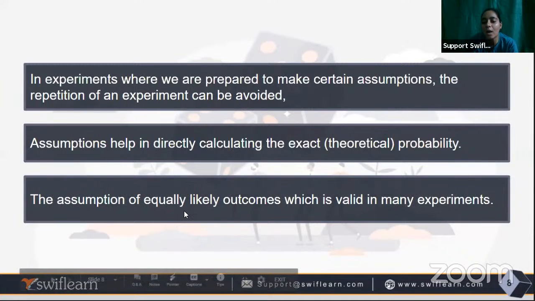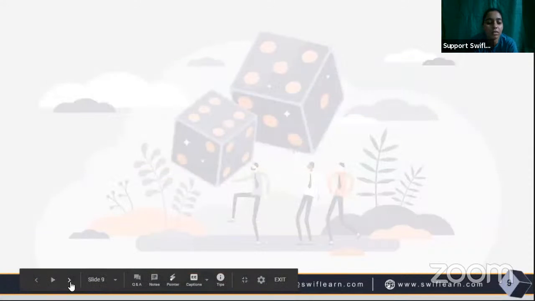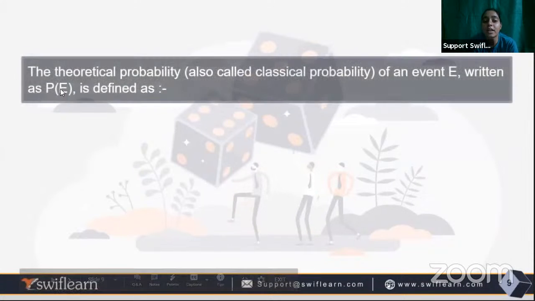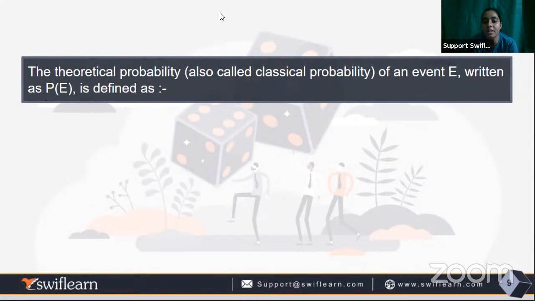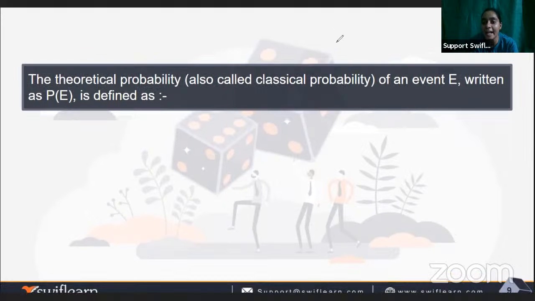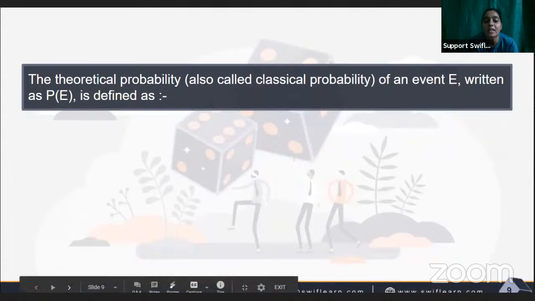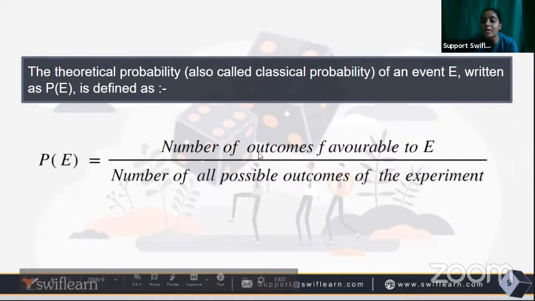Assumptions of equally likely outcomes are valid in many experiments, and some experiments will go on their own way; we don't know how they will turn out. So the theoretical probability, also called the classical probability of an event E, written as P(E), can be defined as the number of outcomes favorable to E divided by the number of all possible outcomes of that experiment.